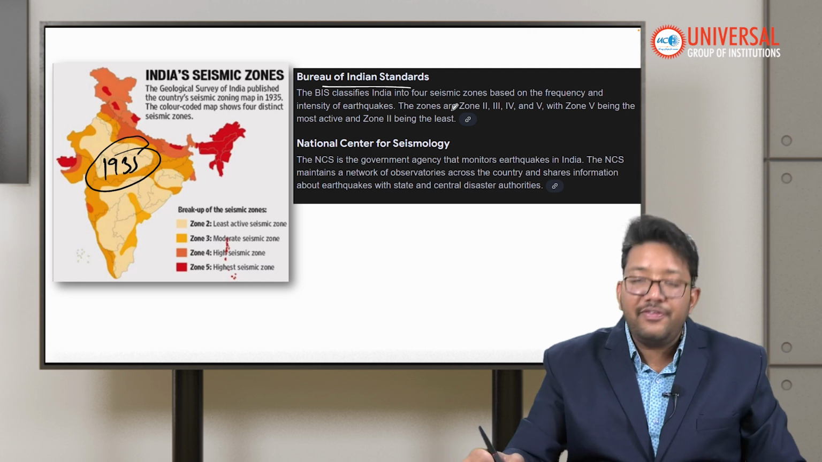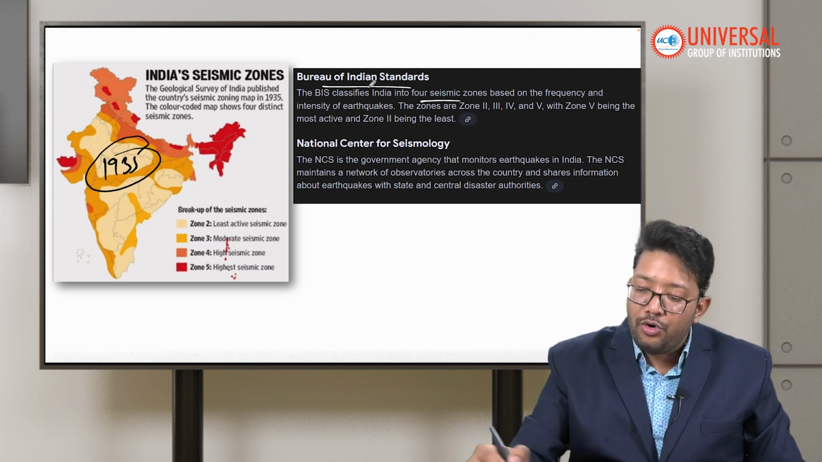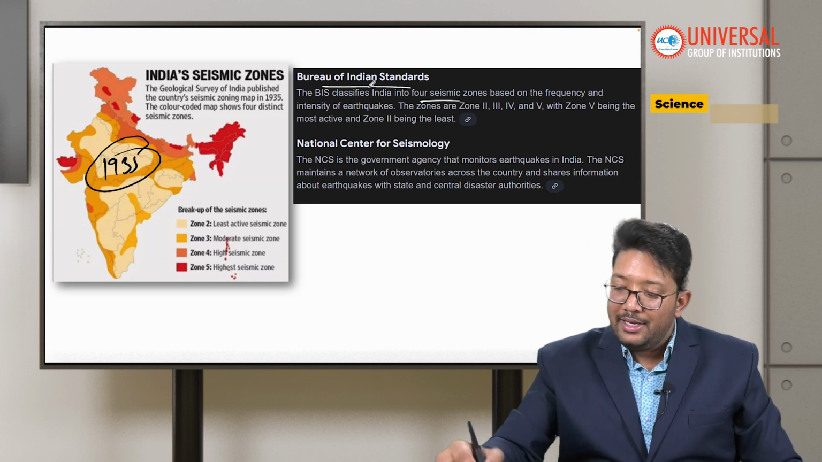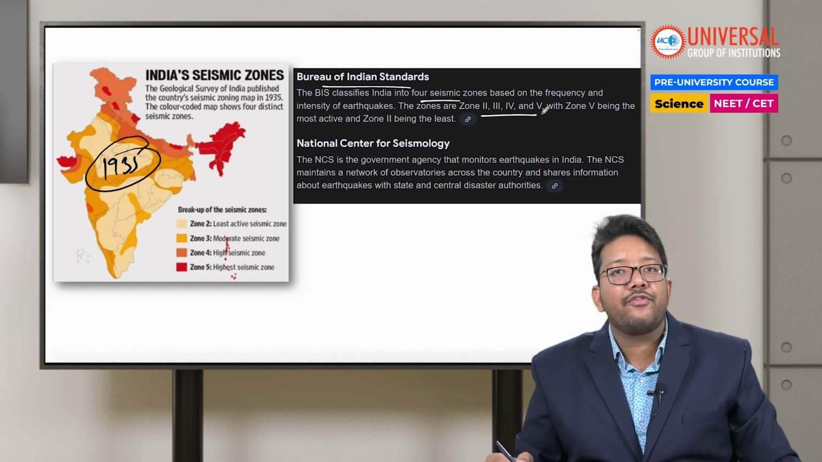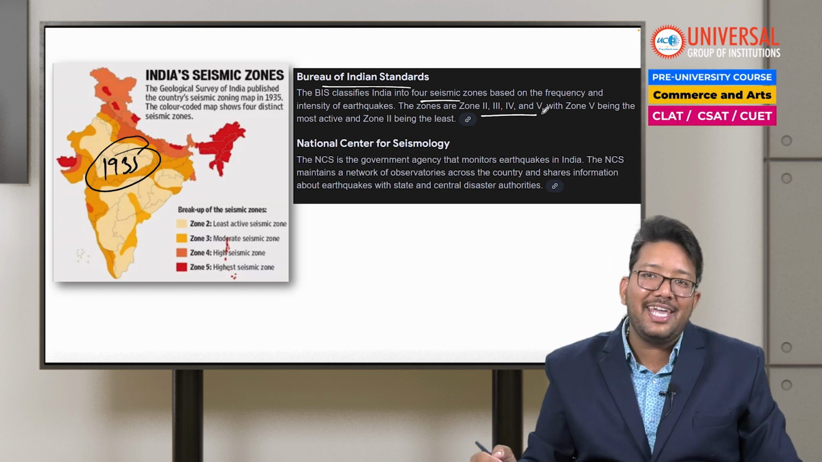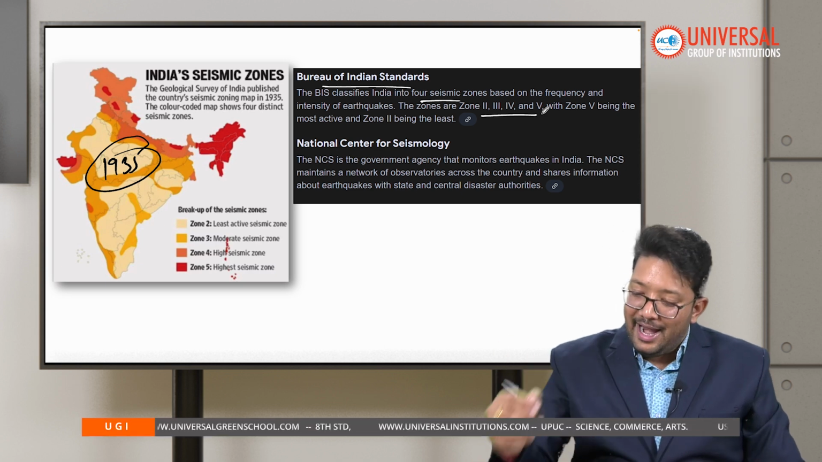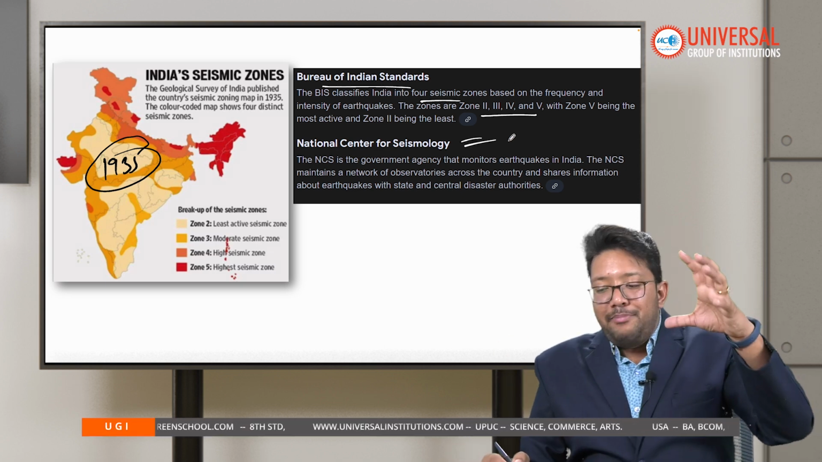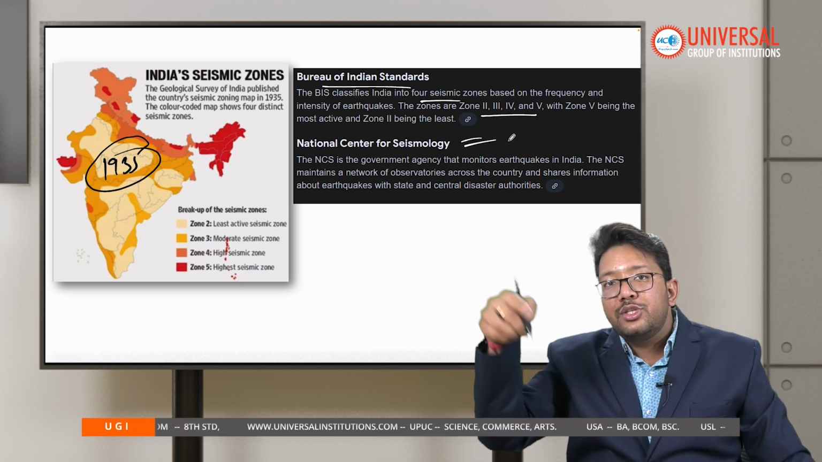Now this classification has been done by the Bureau of Indian Standards. Same zones 2, 3, 4, 5. So can you tell me in the comment box which seismic zone your area is in? Comment in the box.